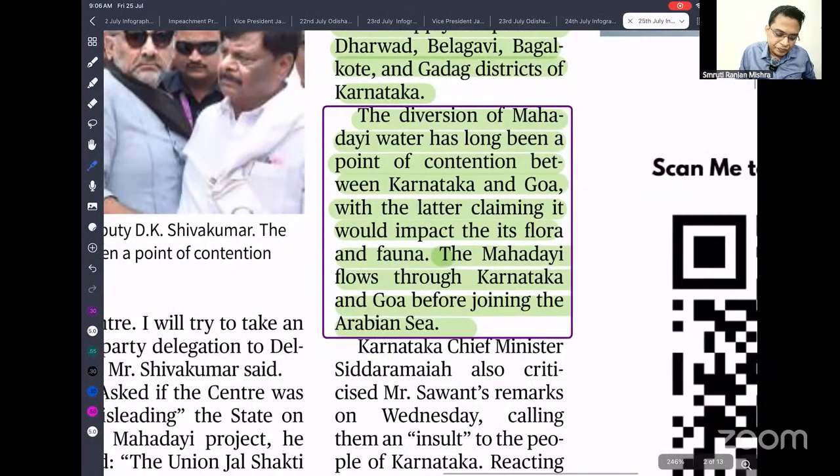Goa is also claiming it will impact the flora and fauna. The Mahadayi flows through Karnataka and Goa before joining the Arabian Sea. So you need to map this river.